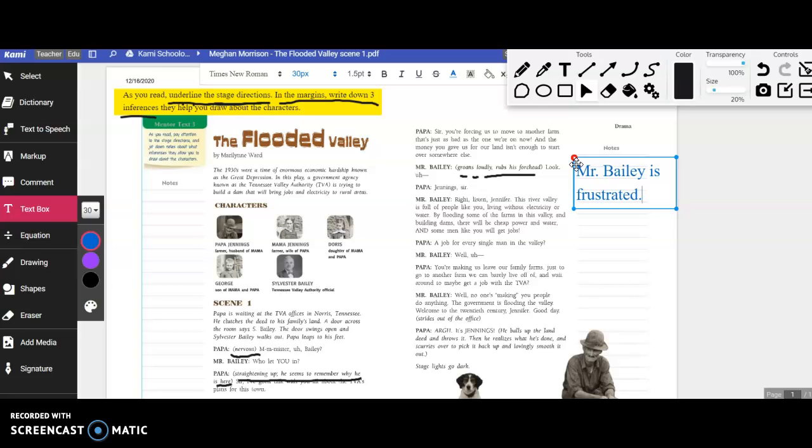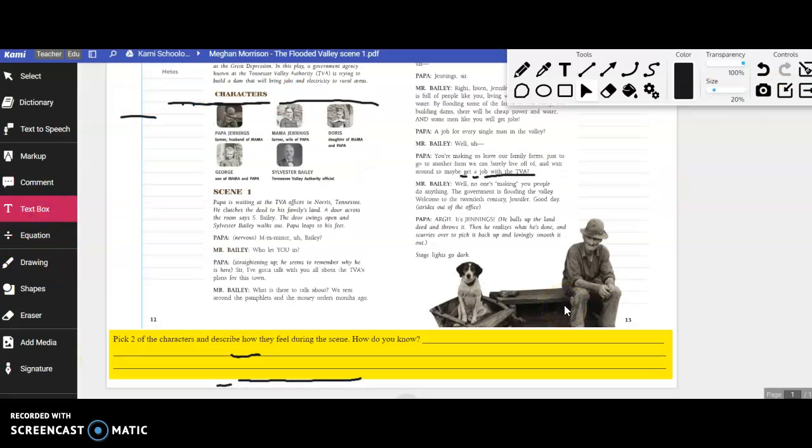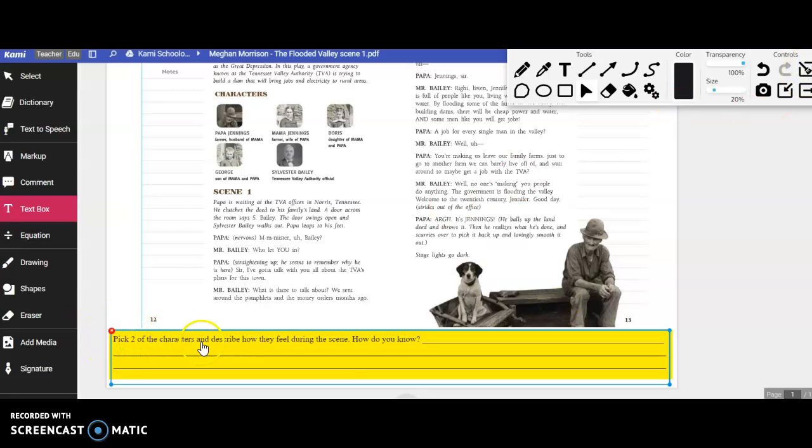Okay, or down here where Papa is balling up the land deed, which is the piece of paper that says he owns the land. When he balls it up and throws it, but then he goes over to pick it up, that can tell us something about him. Once you are done with that, at the bottom, you need to pick 2 of the characters and describe how they feel during the scene. Okay, well, there are only 2 characters, so you're writing about Papa and Mr. Bailey, and you're telling me how you think they feel during the scene, based on what they say and based on those stage directions. We have a little bit of clues about how they might be feeling.